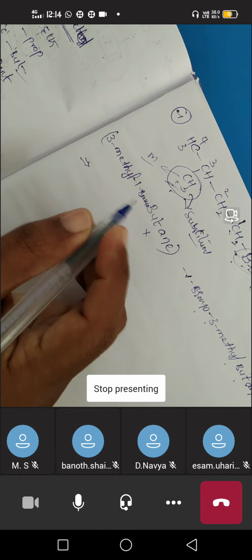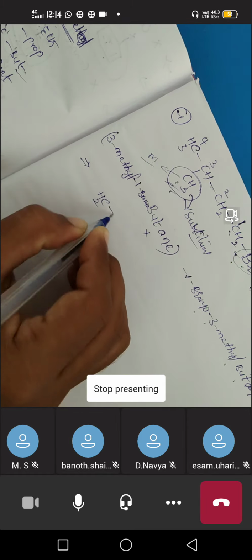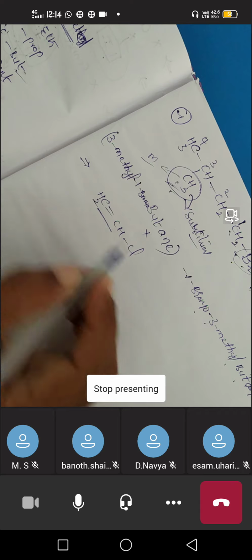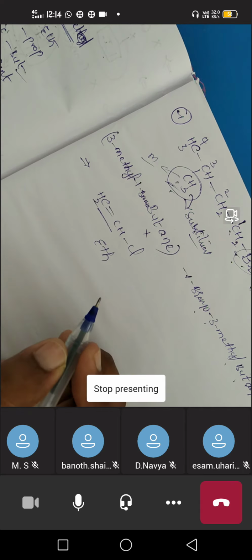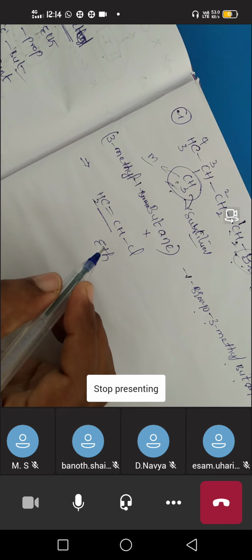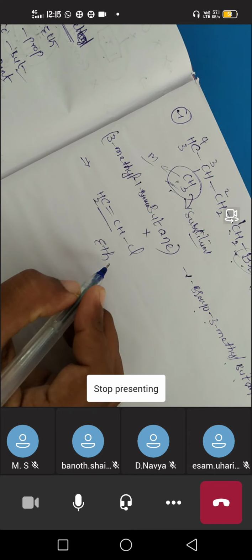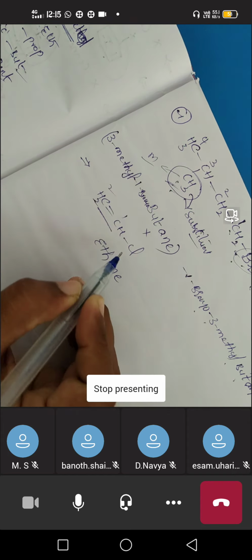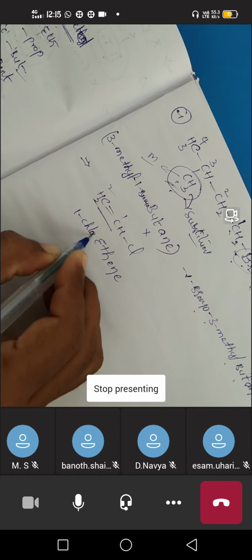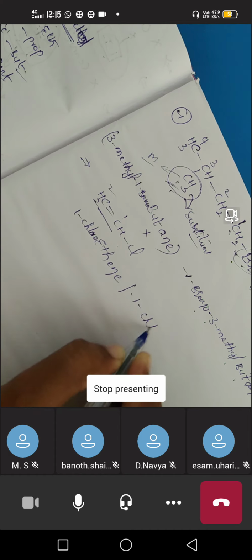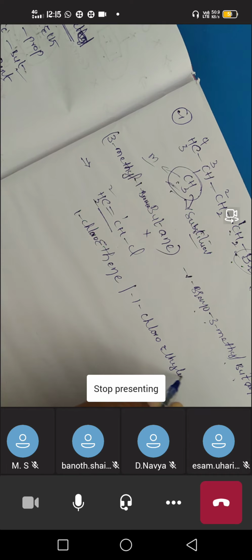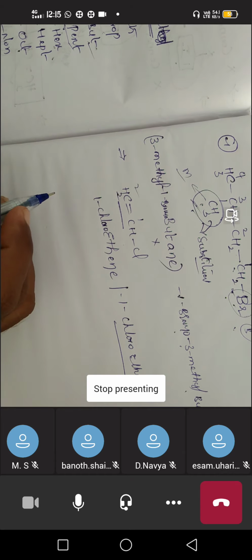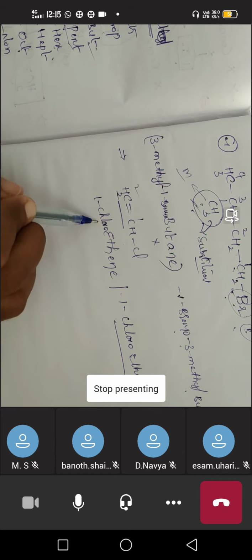If a halogen is present on the double bonded carbon, like CH2=CHCl, here how many carbons are there? 2 carbons. So for 2 carbons it is eth, but a double bond is there. When a double bond is there, we have to end the root word as ene. And on the first carbon we have chlorine, that's why 1 chloroethene, or we can also call it 1 chloroethylene. In this way we have to do the nomenclature of alkenyl compounds.